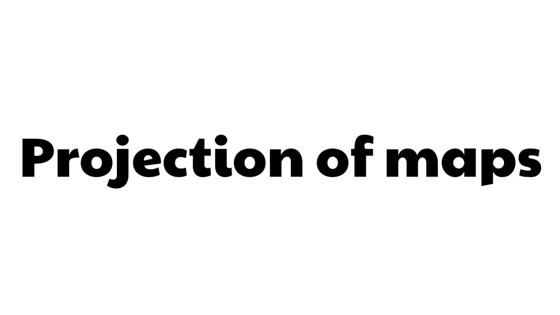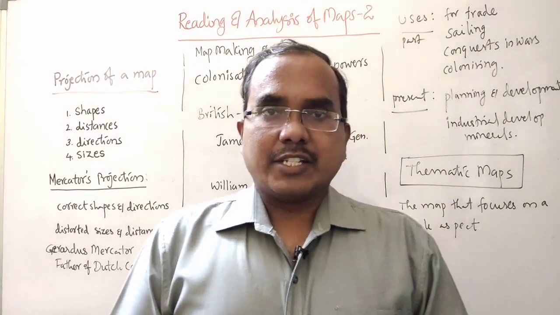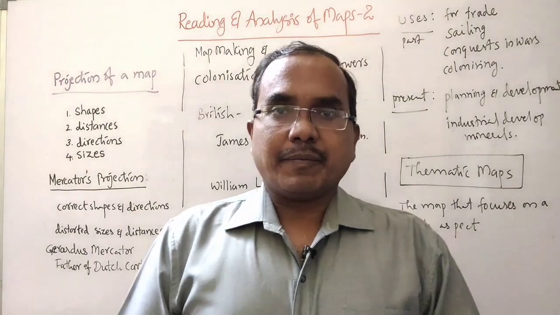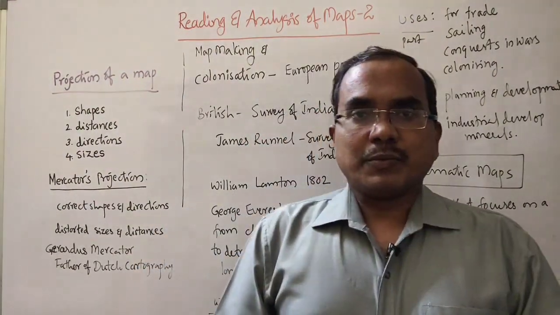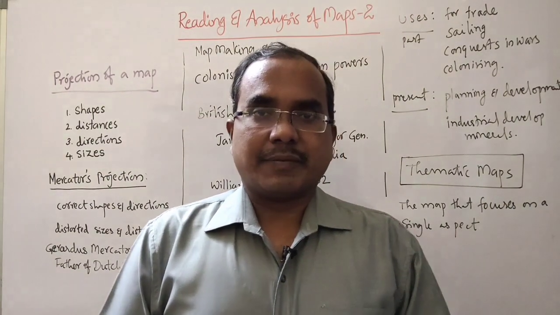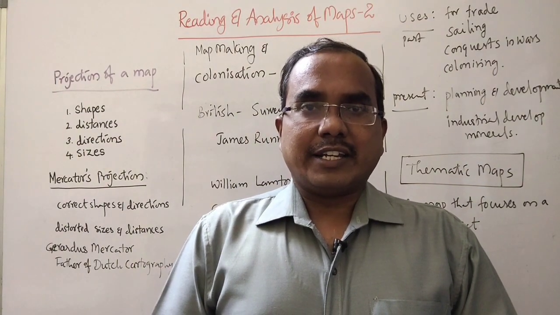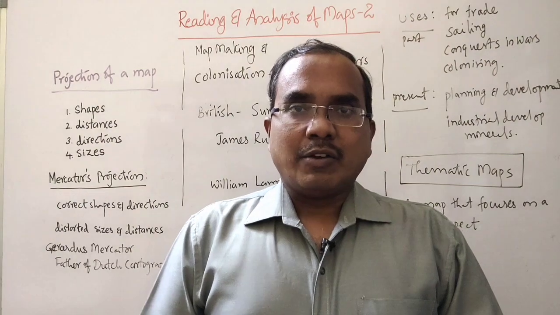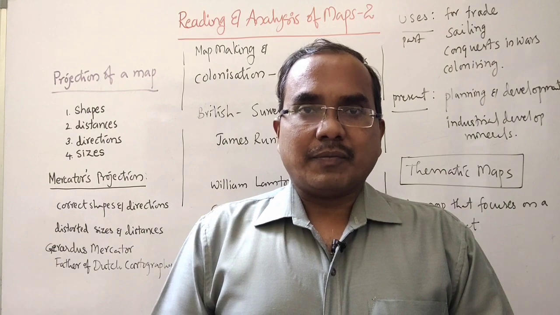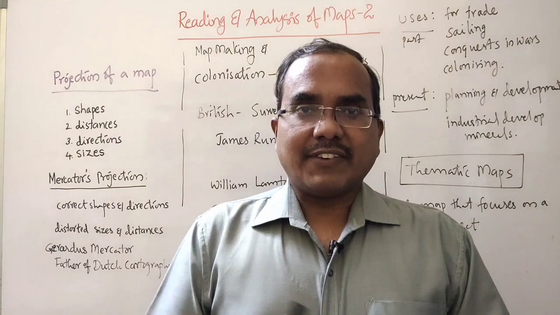To draw any map on a piece of paper, it is not possible to show the curvature of the earth. In the 16th century, many sailors wanted to visit different places for exploration of new places. So they needed correct and accurate maps which show the directions correctly. But when we draw the map of the world, we cannot show the curvature of the earth on a piece of paper which is flat.